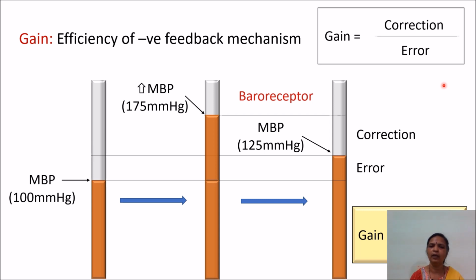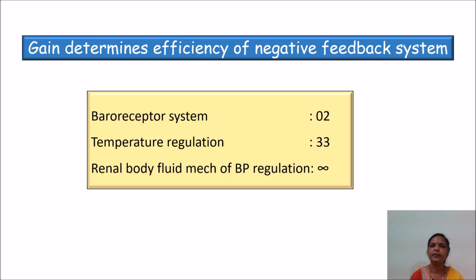Negative sign in the value of gain represents the direction of the change. As I told, gain determines efficiency of a negative feedback system. The greater the value of gain, the greater the efficiency of the system. As we have seen, the gain of the baroreceptor system is 2. But if you see the gain of the temperature regulatory system, it is 33. So definitely the temperature regulatory system is more efficient than the baroreceptor system.